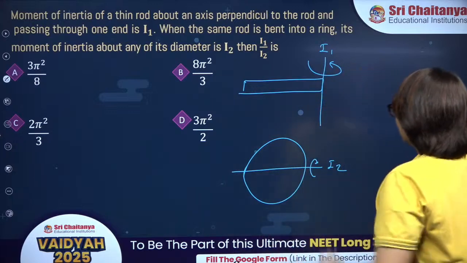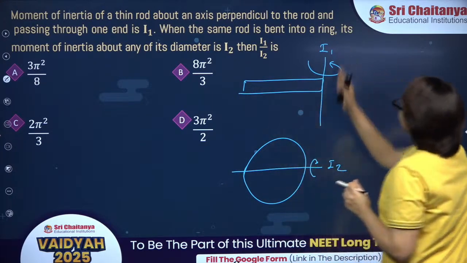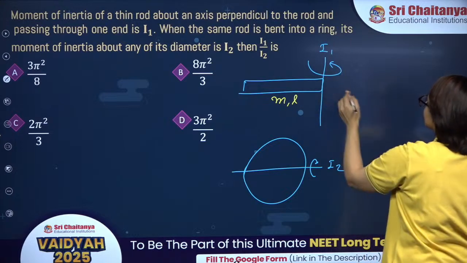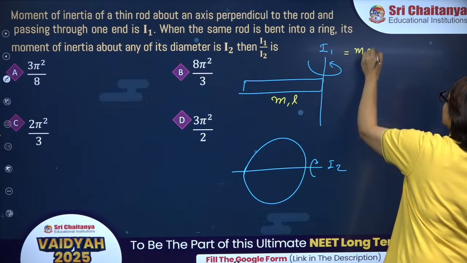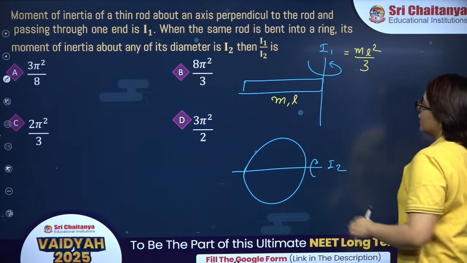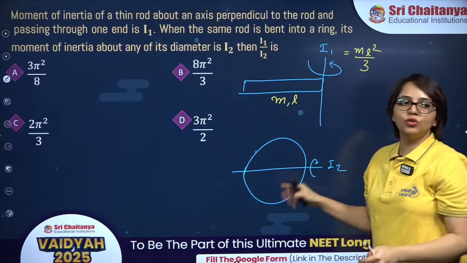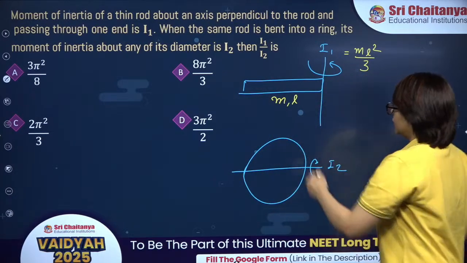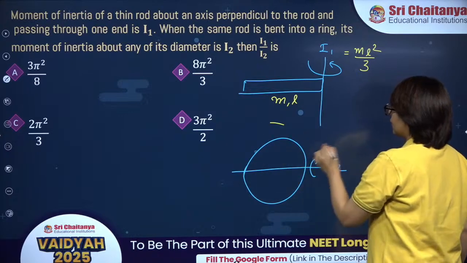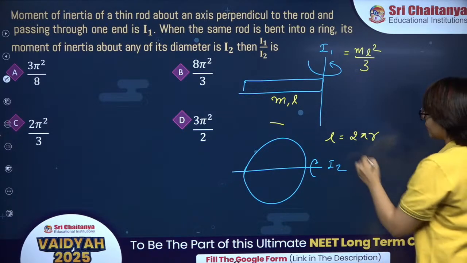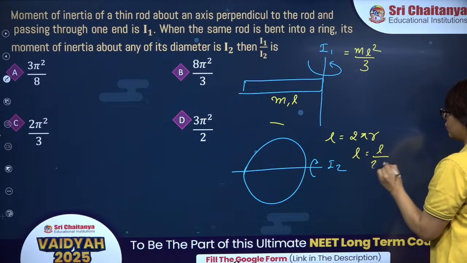All right. So the moment of inertia of this rod having mass m, length L, about one of its ends is ml square by 3. Now you are using this complete length to form a ring. So the total circumference of this ring is equal to the length of the rod, so the radius will be L upon 2 pi.